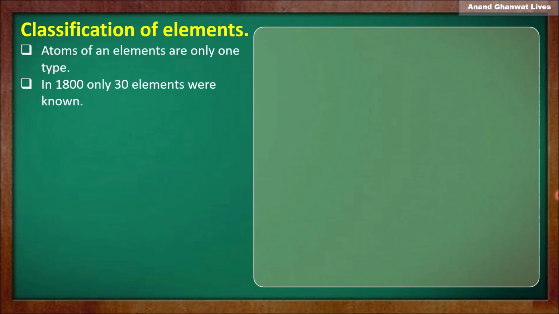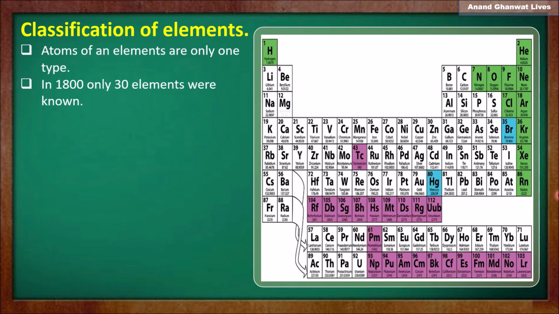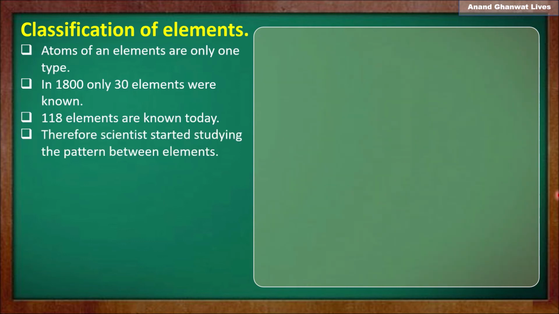In 1800, only 30 elements were known. After that, a lot of elements were discovered by scientists. Today, 118 elements are known to us. Therefore, scientists started to study the regular patterns between the elements which can describe various types of elements or groups.